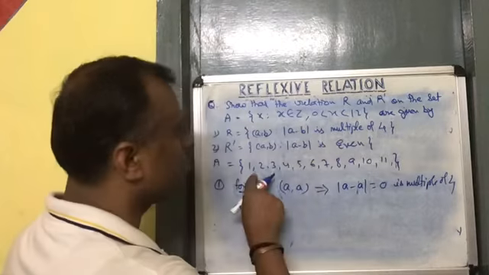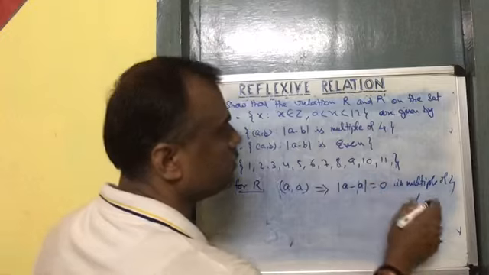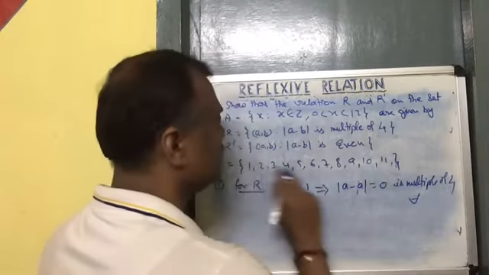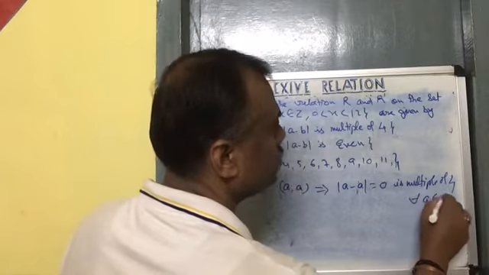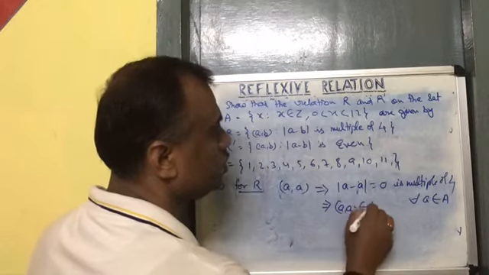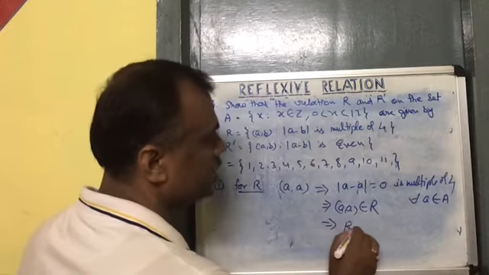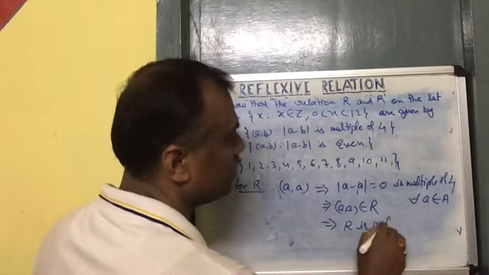This is true for all the elements of set A. That means A belongs to set A. This implies that AA belongs to R, giving that R is reflexive.